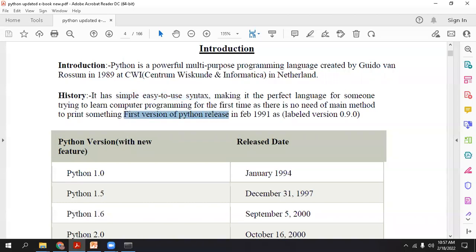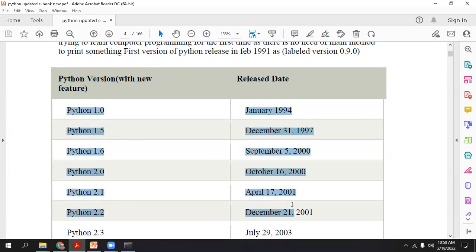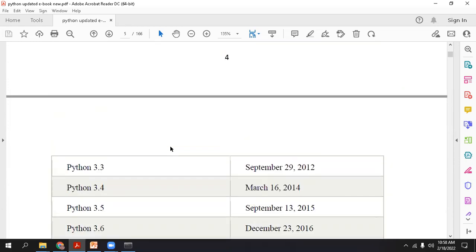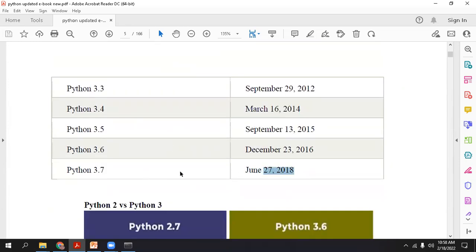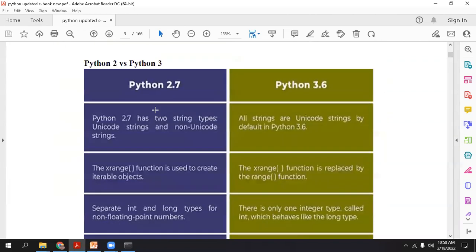Look, the first version of Python was released in February 1991, which I have already told. That's why in some of the books it has been written 1991. And that version label was 0.9.0. So right now we are using which version? 3.9 point something. So understood what is the starting version. So these are the various versions, and they correspond to various years. It has been updated up to 2018, so 3.7. Right now we are using 3.9. So what is the difference between the previous two versions, Python 2 and Python 3?